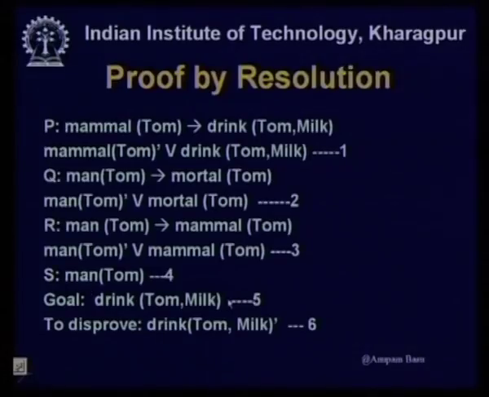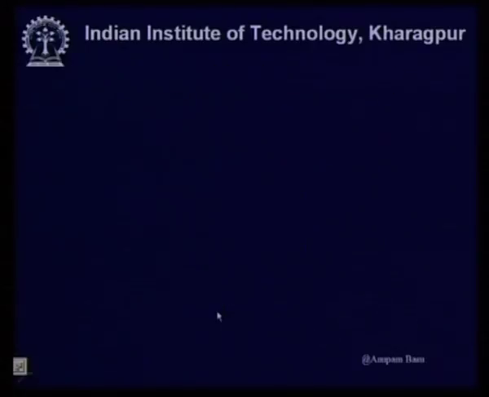So, here the goal is drink Tom milk. So, I convert my goal to disprove that Tom does not drink milk. Drink Tom milk, complement of that, not drink Tom milk, means Tom does not drink milk. I have to disprove it. If I can disprove it given these statements, then I can certainly prove that Tom drinks milk. So, now let us try to do it with resolution.